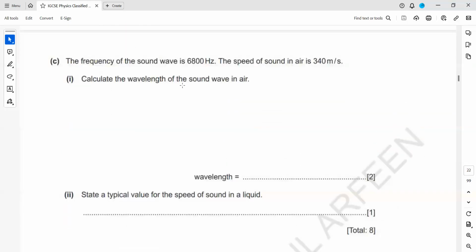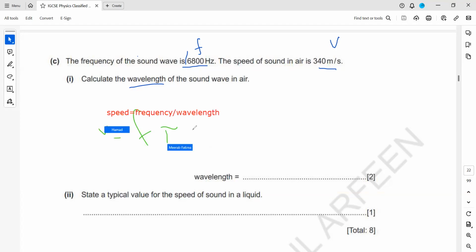The frequency of a sound is 6,800 hertz. The speed of the sound is 340. We need the wavelength. How do we work out the wavelength? You have the frequency, you have the speed. What is the formula which relates the frequency, speed, and the wavelength? V equals F lambda. No, speed is not frequency divided. It should be speed is frequency multiplied by wavelength.